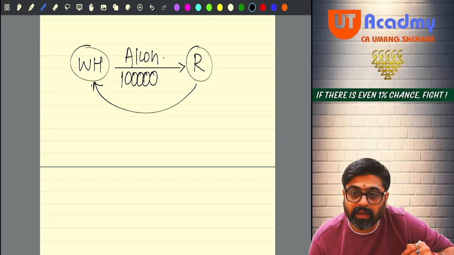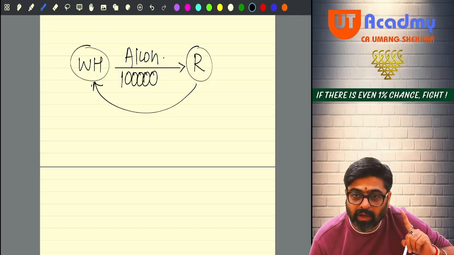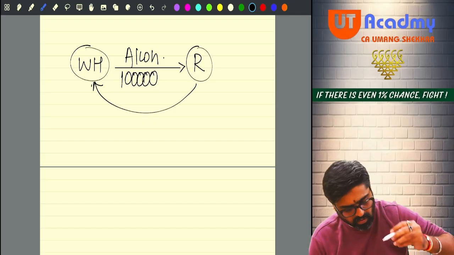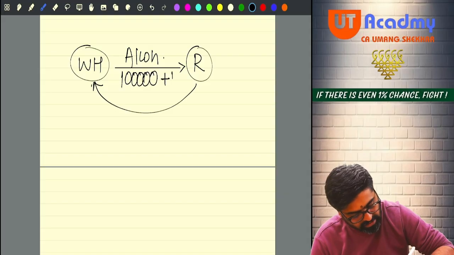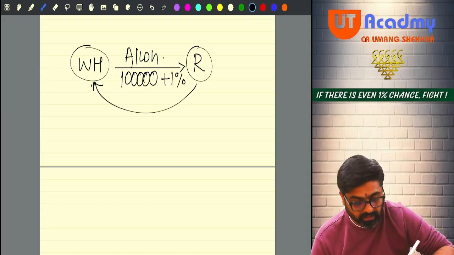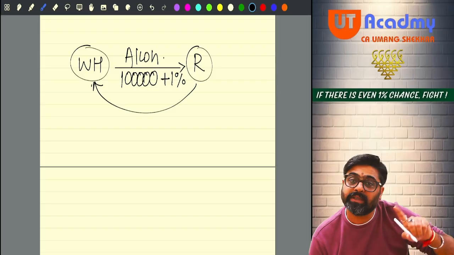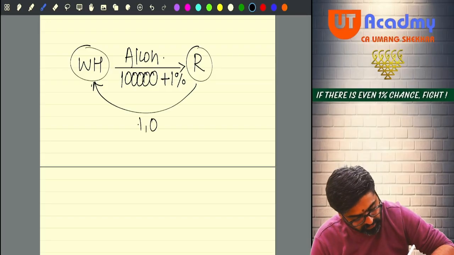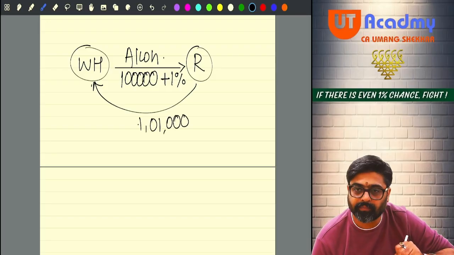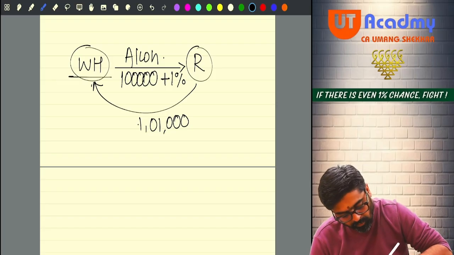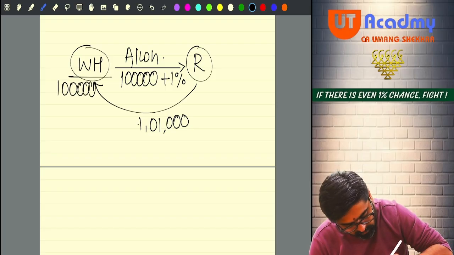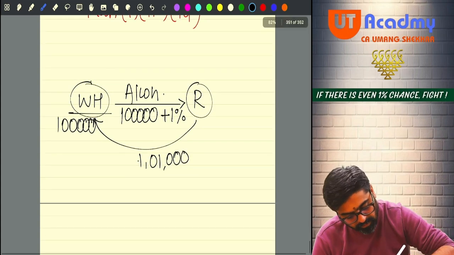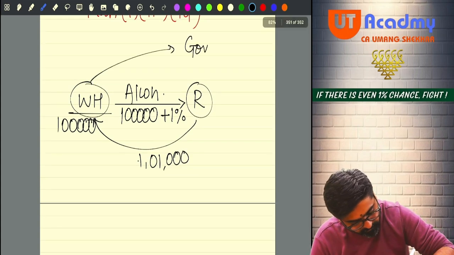Take 1% of 1 lakh. It will be 1000 rupees. So along with your 1 lakh rupees, charge 1% from him. Take 1 lakh 1000 from the retailer. Now 1 lakh rupees belongs to you. Keep that with yourself, and the 1000 rupees, pay to the government.